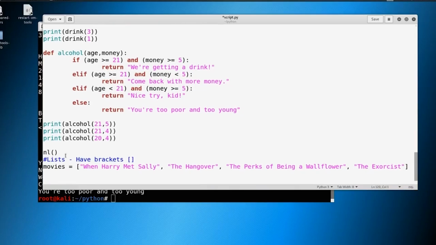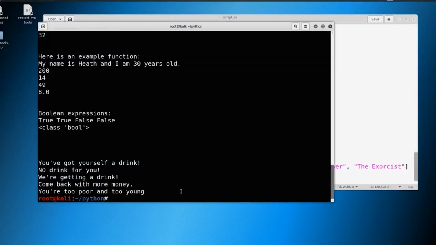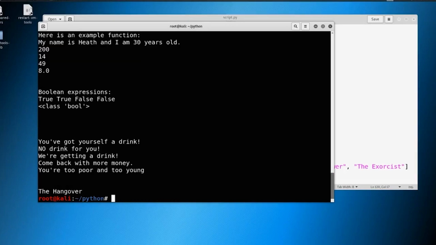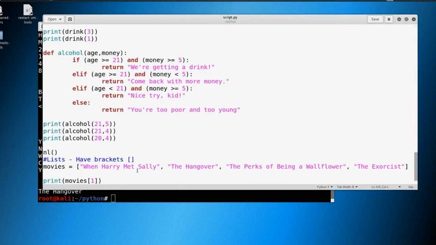Again, lists just live in brackets. So we've got list item 1, item 2, item 3, and item 4. Okay. So let's go ahead and print these. If we were to print out movies, and we wanted to print the first item out of movies, let's try to print When Harry Met Sally. So we'll print the first item. Put a bracket around it just like this. We'll print it out and we'll see what happens. So let's save it. And what's it going to return for us? It's returning The Hangover.